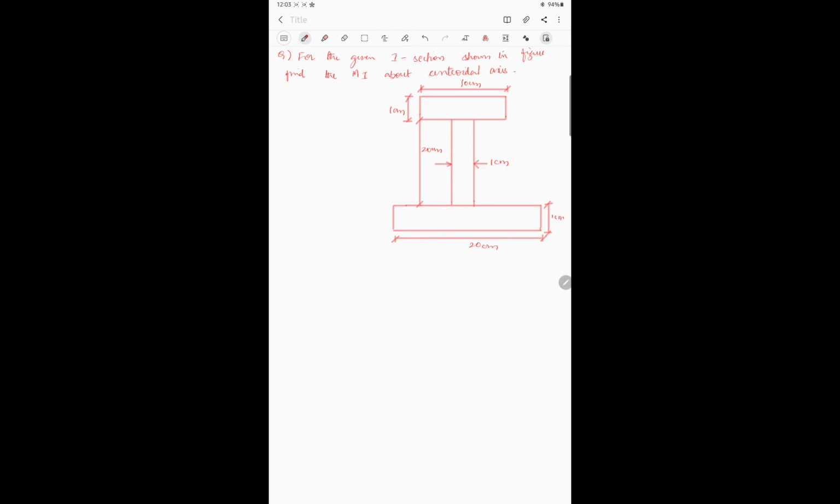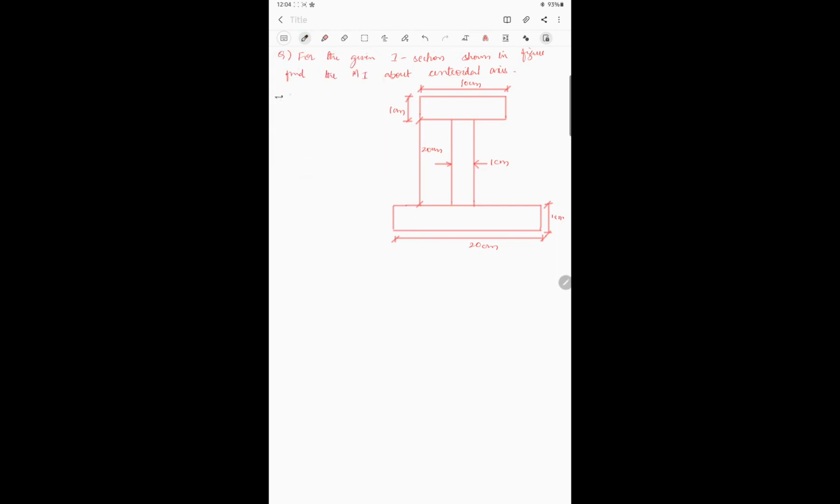So here in this another question, we have an I section. I section is the combination of three rectangles, isn't it? So we have to calculate moment of inertia again about its centroidal axis. So how to calculate that? See here, first of all, in the very first step, we have to locate the centroid or centroidal x-axis. How to locate that? To locate that, we have to first calculate the centroid.